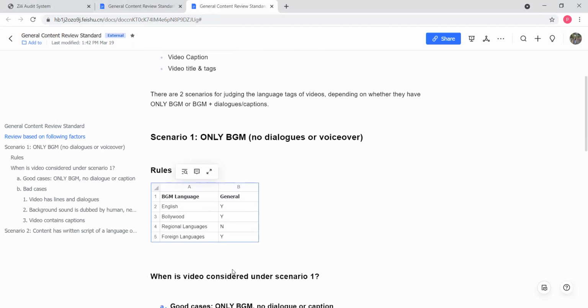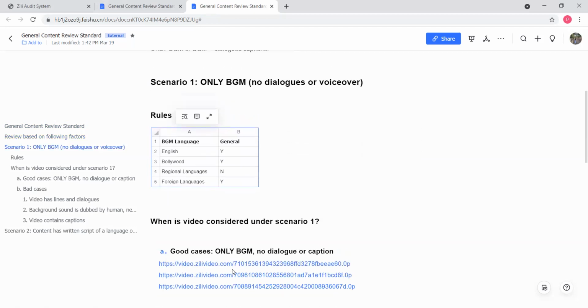Okay, let's see the examples. You will get more idea about the BGM part. These are the good cases where there is no dialogue or caption. What is the caption? The text. There is no text or dialogue, only the BGM is going on. At that time you can consider that video under the common content. What is the meaning of this?